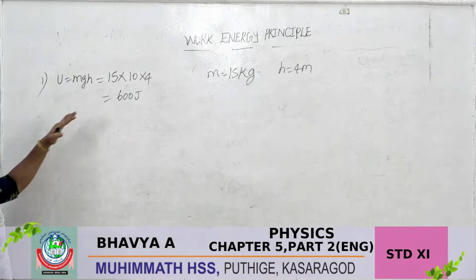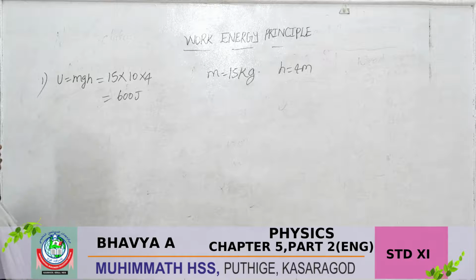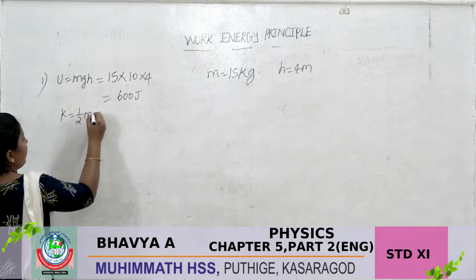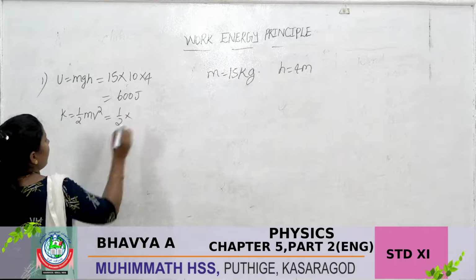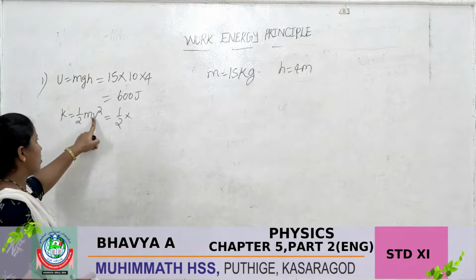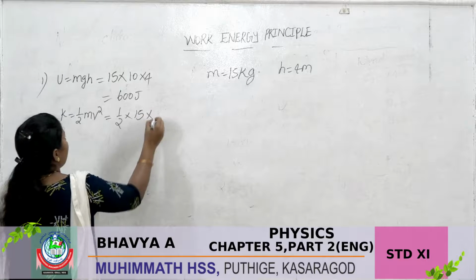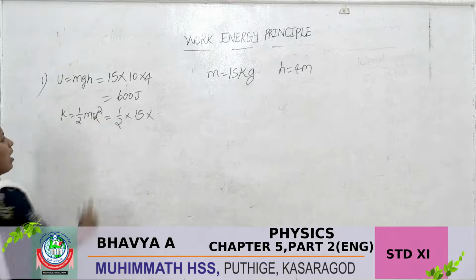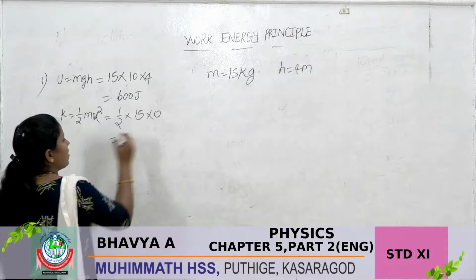Similarly, in the first case, here you want to calculate kinetic energy. Kinetic energy K is equal to half mv square. Half into m value, how much is given here? m is 15. Then the value of v square, the value of v is 0. So we are getting 0.